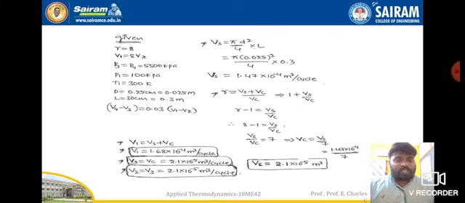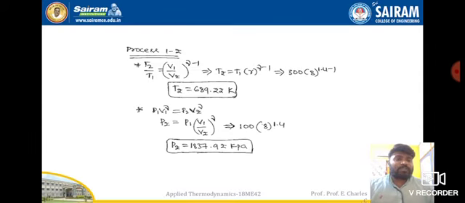Now with the help of the bore diameter and stroke length, we will find out the stroke volume. Vs is equal to pi by 4 d square L. This is the volume formula for a cylinder, pi by 4 d square into L. So Vs is equal to 1.47 into 10 to the power of minus 4 meter cube. This is per cycle. And we know the compression ratio formula, R is equal to Vs plus Vc by Vc. So in this, Vs by Vc is equal to 7, and with that we'll find out the Vc value. Already we know Vs, we'll find out Vc. Okay, right?